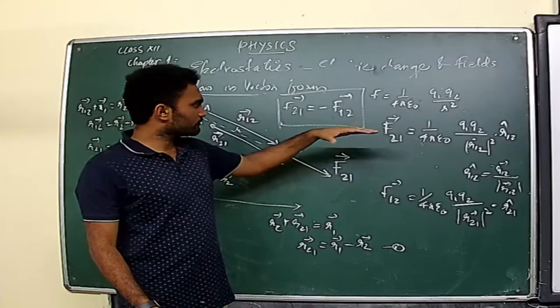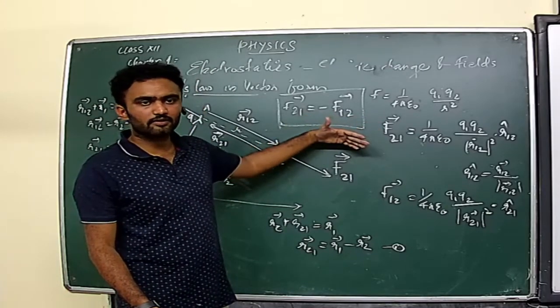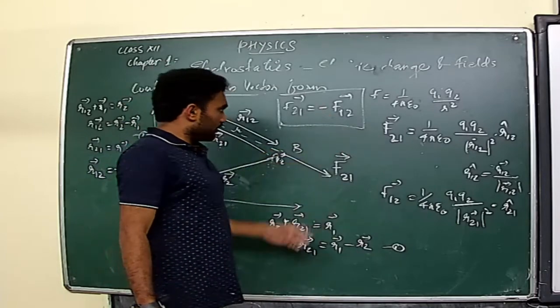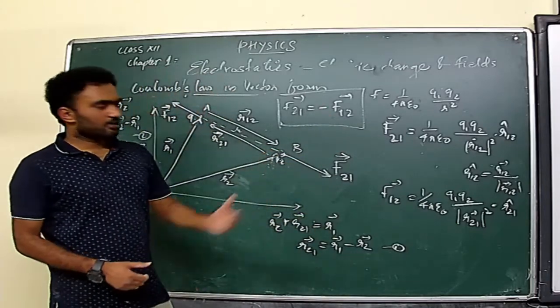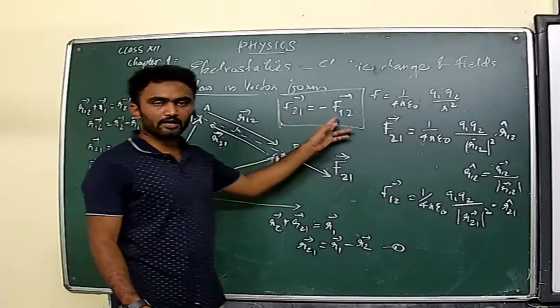This can be connected with the help of Newton's third law, the action and reaction pair.